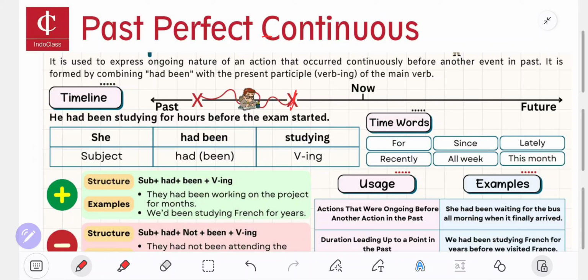You can see on this template for past perfect continuous, the form is like this: subject, had, been, and then plus verb ing. Had is the indicator of perfect, and you do it in the past time, using had.